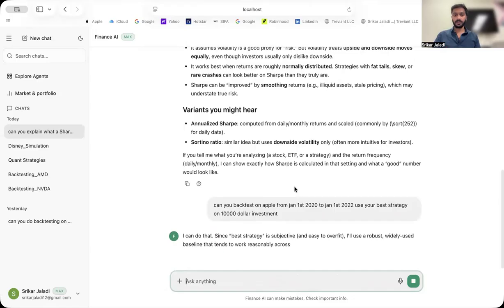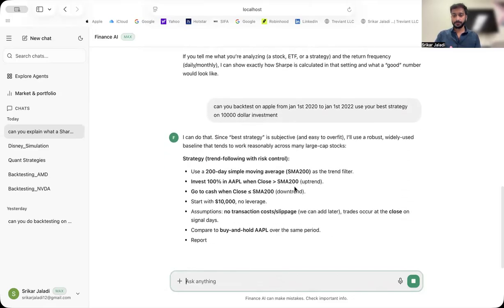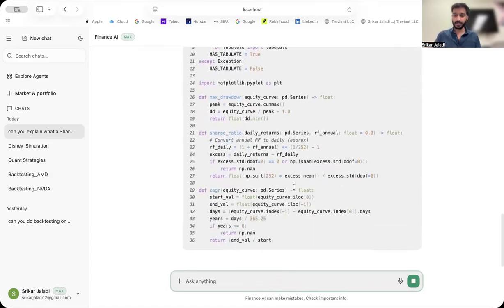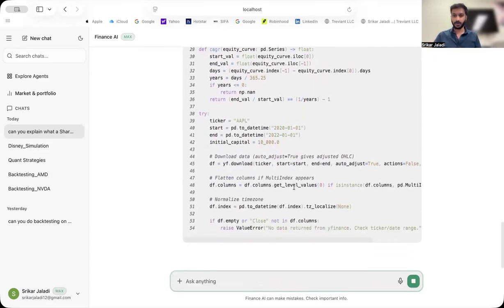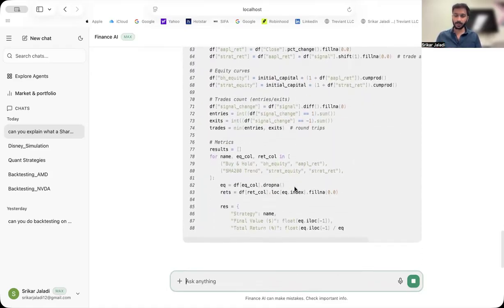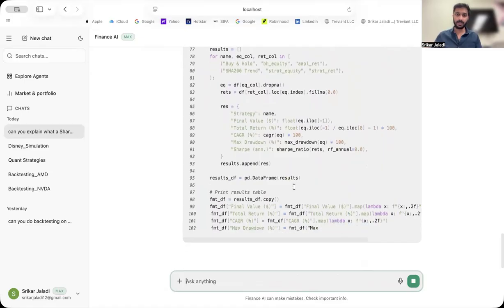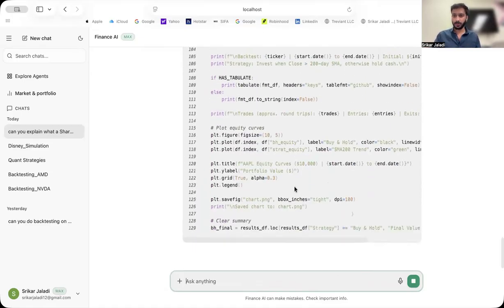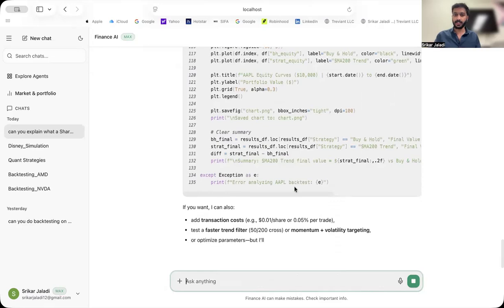Then it will give you a strategy which will work best for you with the amount of investment you want to make. It will provide you the code for that. Since the quantitative side always deals with code, and only coding gives you the most accurate results after the research, it will give you the whole code of how and where you want to run it.